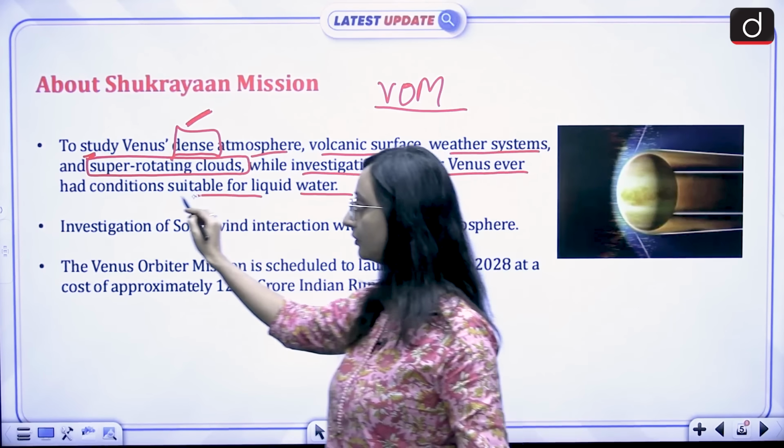Okay, so this is what this orbiter mission wants to achieve. Scientists want to study the climatic conditions. They want to redraw the climatic history of Venus to understand how all these interactions are happening, interactions between the solar winds and Venus's atmosphere, why Venus does not support life at the moment. But ever in the past, was there any liquid water present? Was there any life? Was it suitable for life in the past or not? We're trying to draw that kind of a climatic history. Okay, so the investigation of solar wind interaction with the Venusian ionosphere is going to take place, and this mission is scheduled to be launched in March 2028.